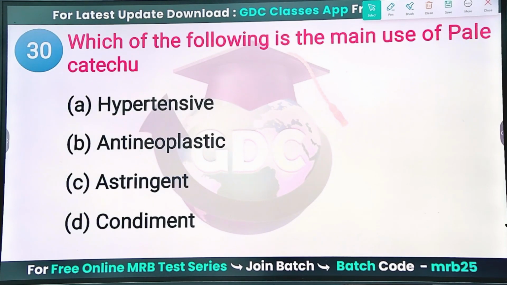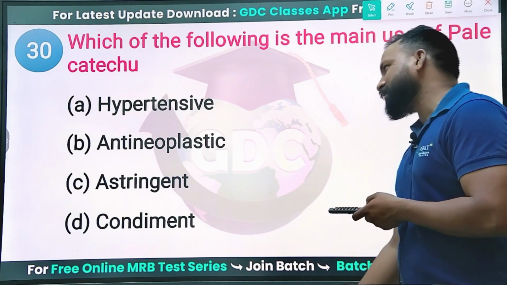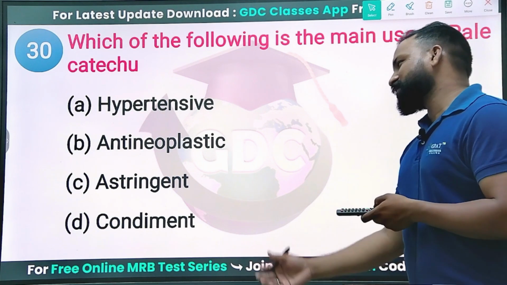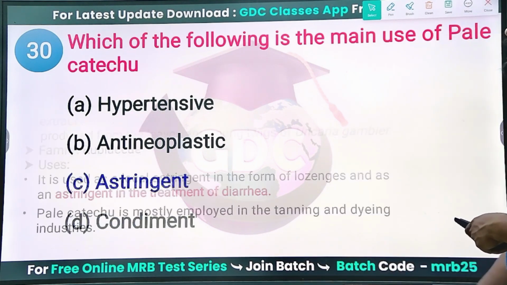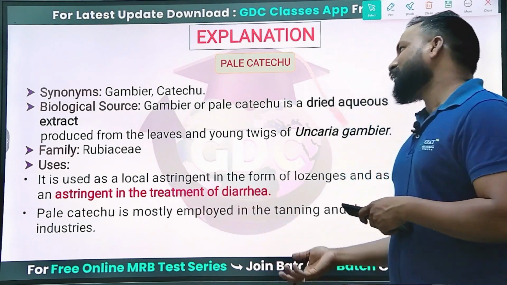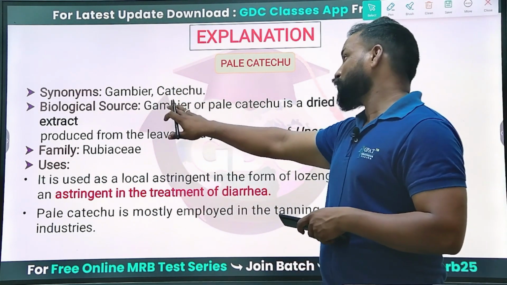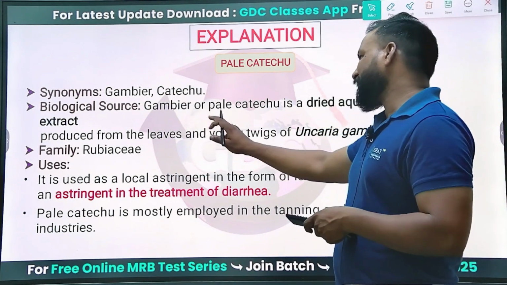Last question of this series: which one of the following is a main use of pale catechu? Whether it is a hypertensive, antihypertensive, antineoplastic, astringent, or condiment. Yes, comment down the last answer. Astringent, yes. Pale catechu is used as an astringent and in the treatment of diarrhea, and it is known as Gambier catechu. Do remember Gambier or pale catechu.